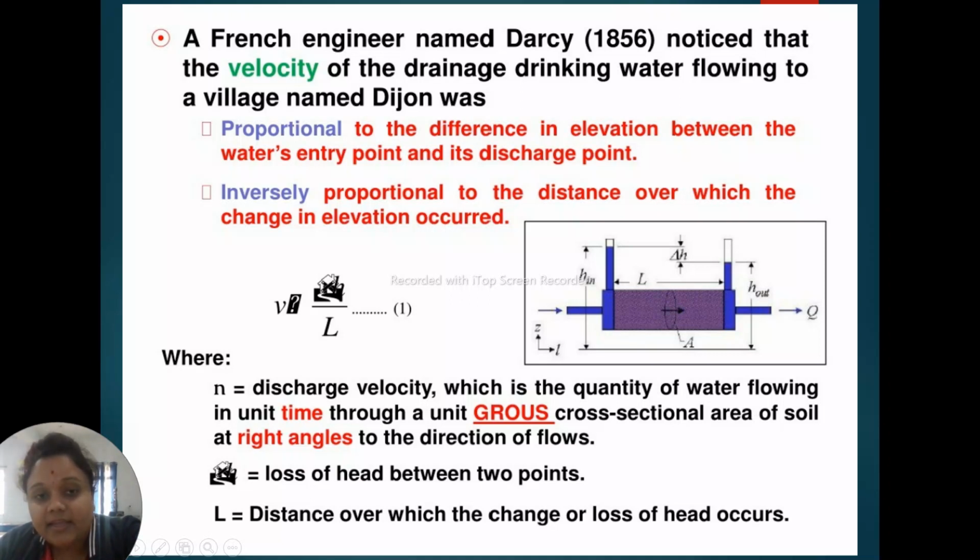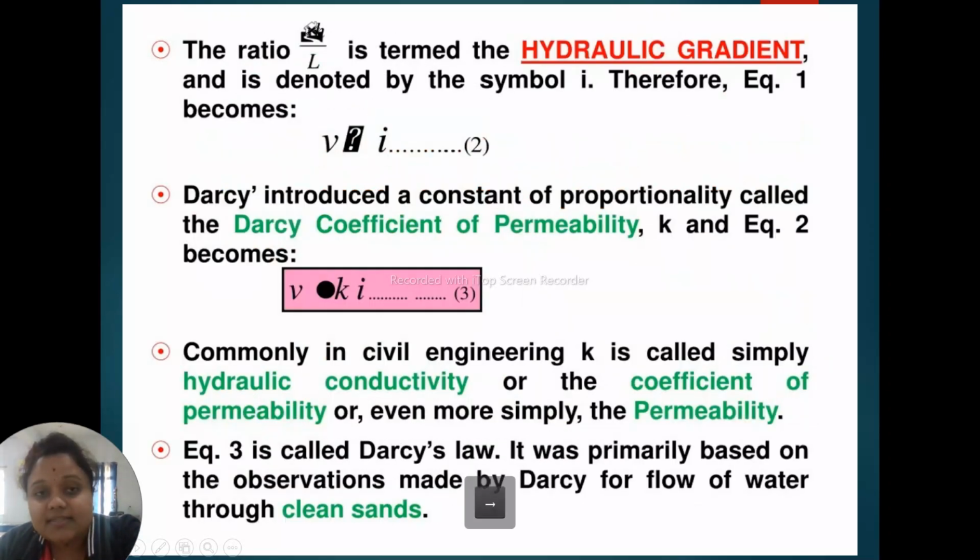I can write H1 minus H2 by L, and this whole term is denoted as small i. So V is directly proportional to i.